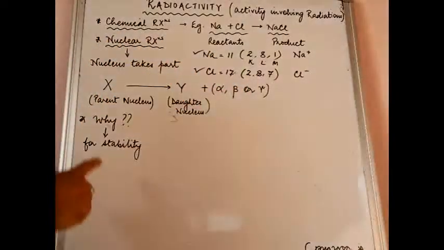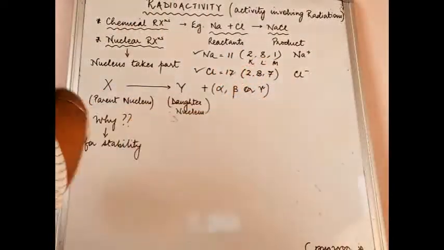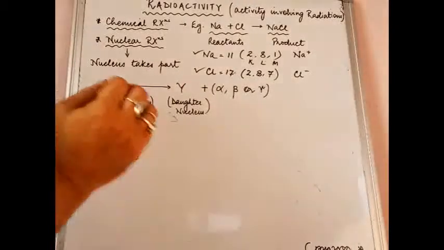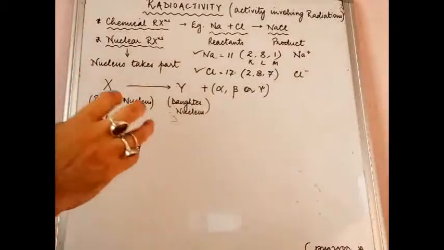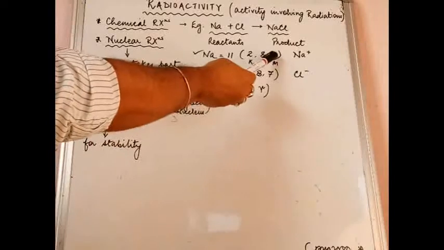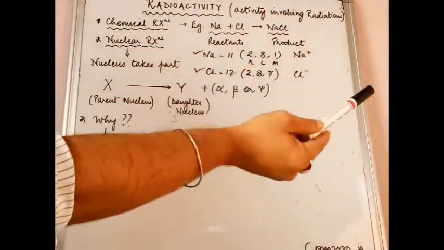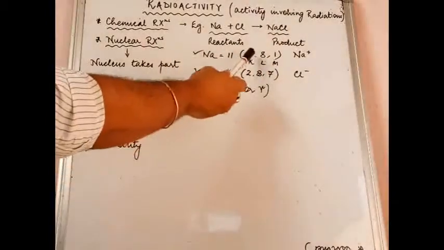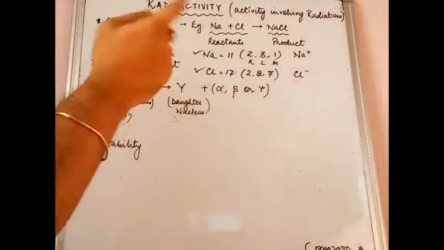Now the big question, why? Why does a chemical reaction take place? Why does a nuclear reaction take place? Why do things become radioactive? The reason is the same, the attainment of stability. I told you that this 1 electron is usually lost or given away. Why? To make the electronic configuration a stable configuration, which is 2, 8. Similarly, chlorine takes 1 electron to get stable.